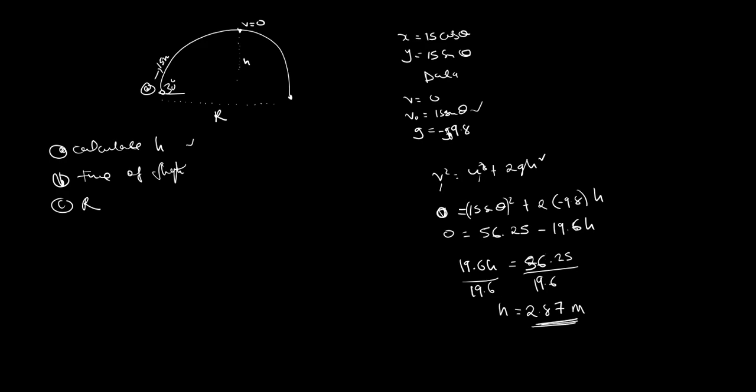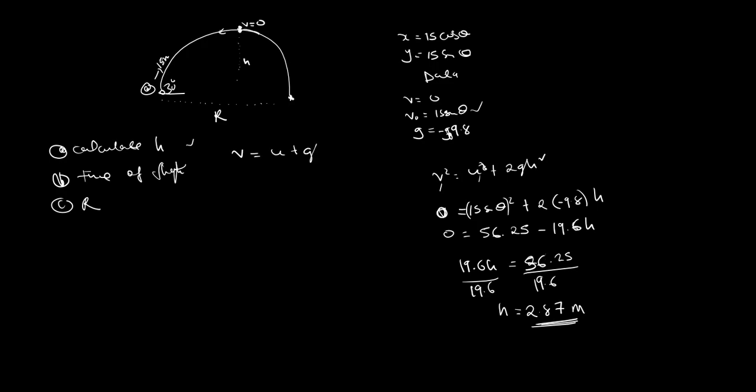So what other things? Time of flight, we say the time taken from this point to reach here is just time, then you multiply times 2 to reach here. So let's calculate the time to reach here. We said this side is equal to this side, so we don't have to worry. Now the time of flight, looking at the data that we have, the best formula that I'll use is this formula.